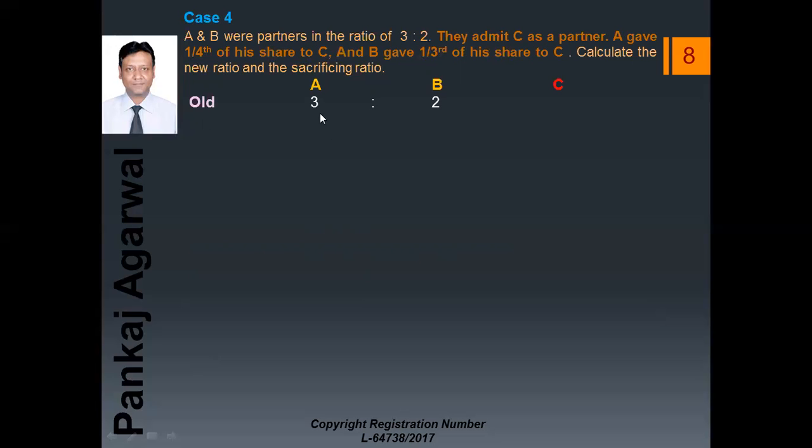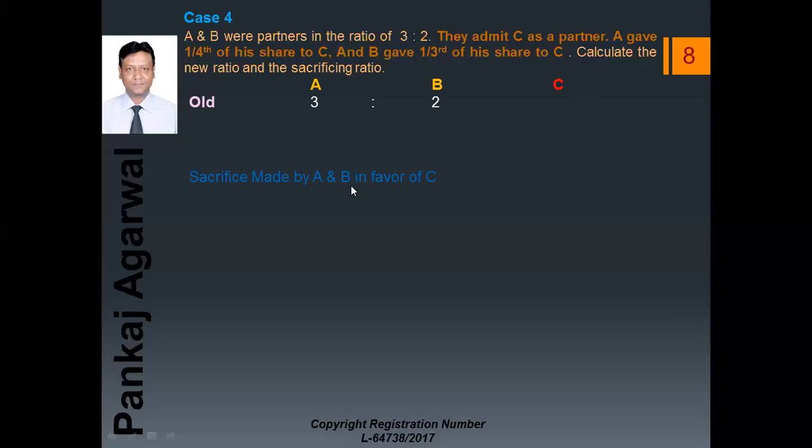So old ratio between A and B is 3:2, but we are not aware about the ratio of C. C's ratio will be the sacrifices made by all the partners. So if we want to calculate C's ratio, add or sum up the sacrifices made by A and B. That we will do later on.